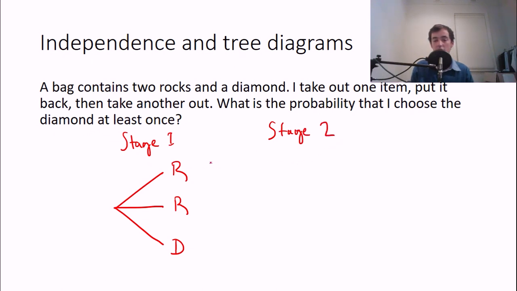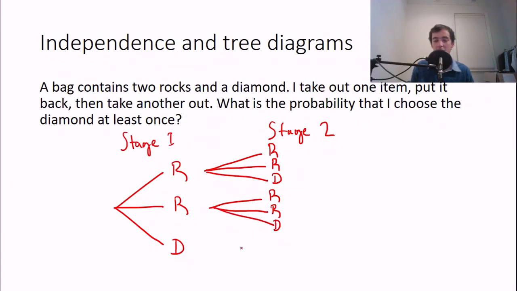So in stage 2, let's say I pick out a rock the first time, but I have to put that rock back and then I have to take another item out. So I could take this rock twice in a row, or I could take this rock and then take the other rock, or I could take the diamond. So each time, you've still got the same 3 options, rock or diamond, because you're putting the first one back. So we've got rock, diamond.